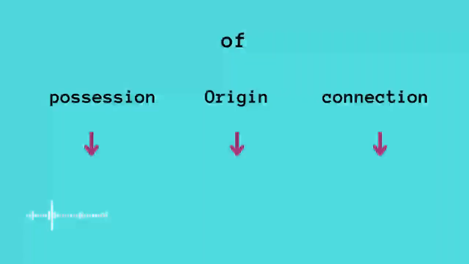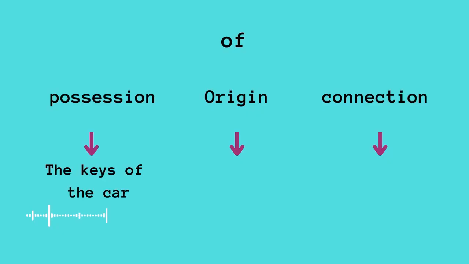So let's start. We use the preposition of to speak about possession. What is the meaning of possession? Possession is about belonging, something that belongs to someone. Alright, like for example, the keys of the car. So that means the keys belong to the car. Or when we say, this is the house of my parents. So that means the house belongs to my parents, and so we are using of.